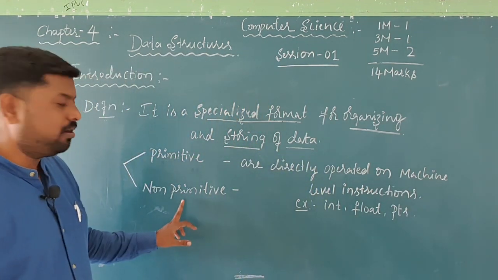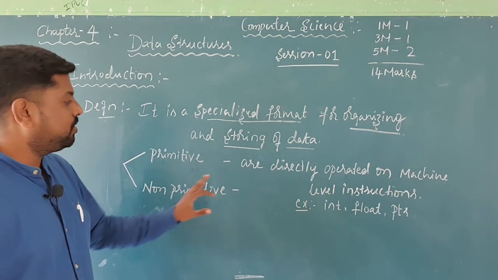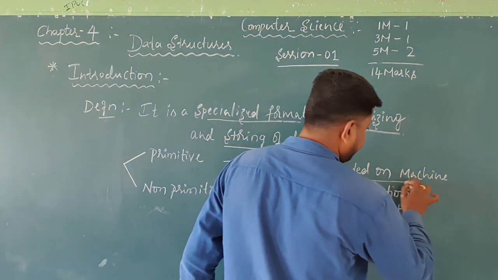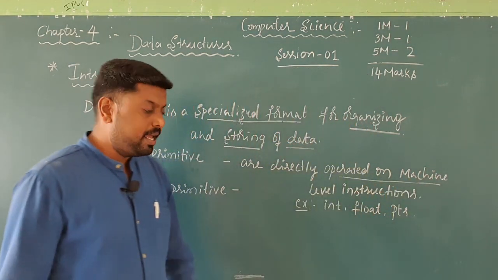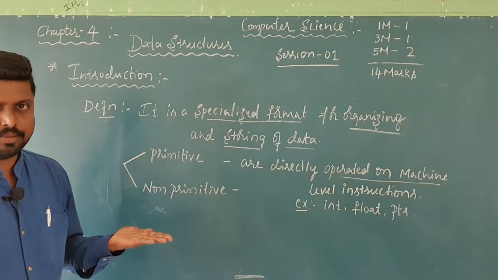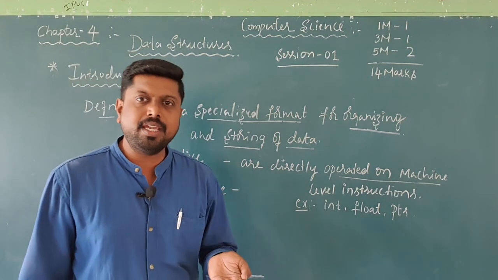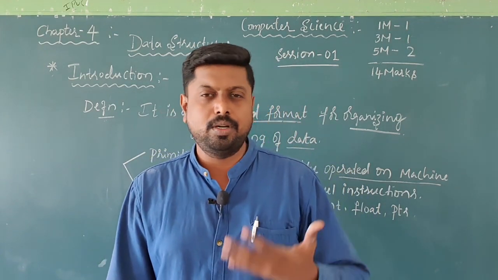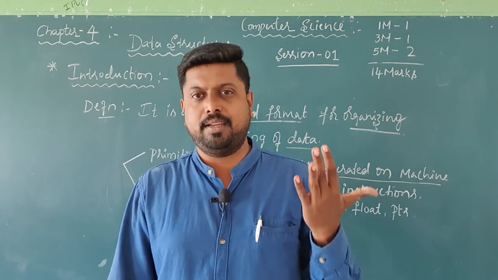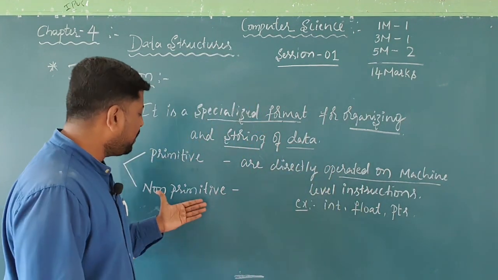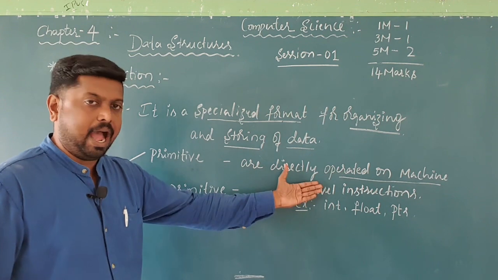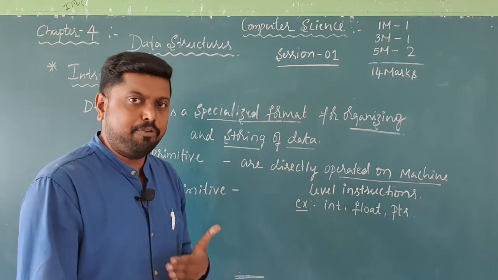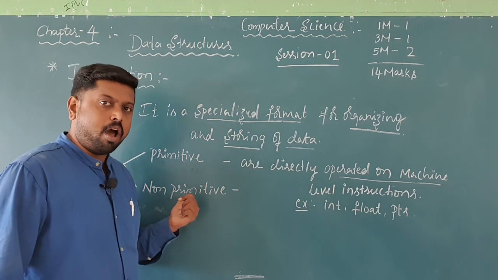Then what about non-primitive data structures? If primitive data structures are directly operated by machine level instructions, then what about non-primitive data structures? It is like derived, means in previous chapter we discussed what are derived gates. So derived gates are always derived from the basic gates. Like that, if any data structures are derived from primitive data structures, that are what we call as non-primitive data structure.